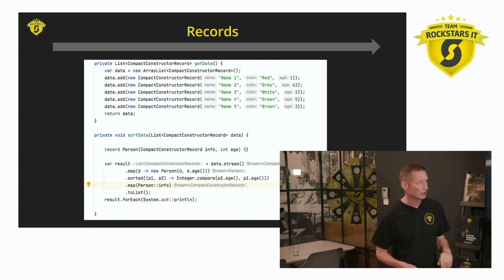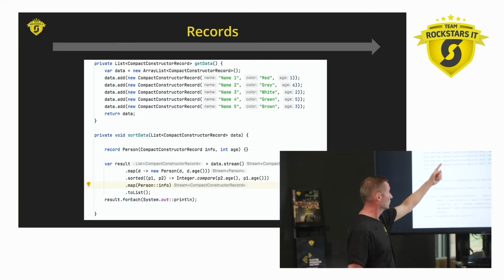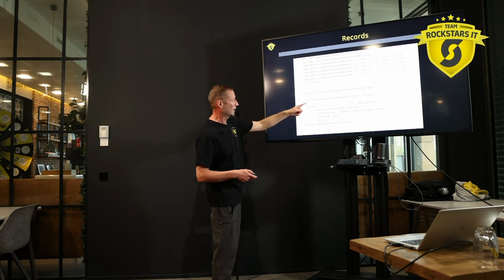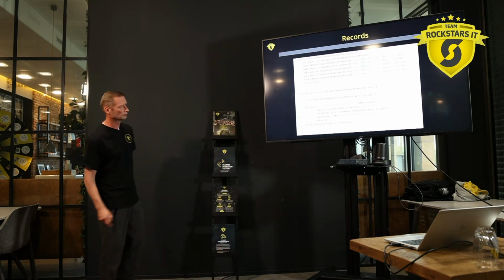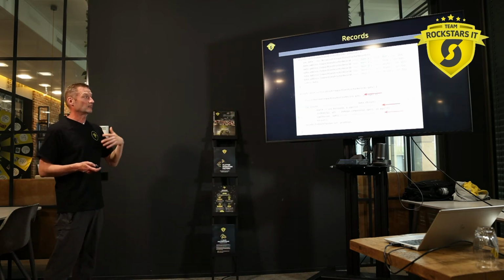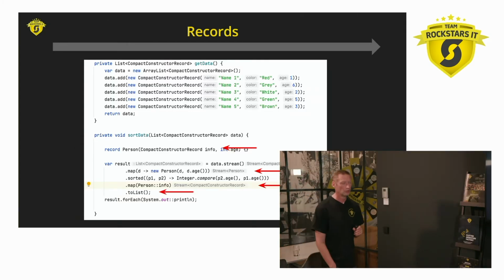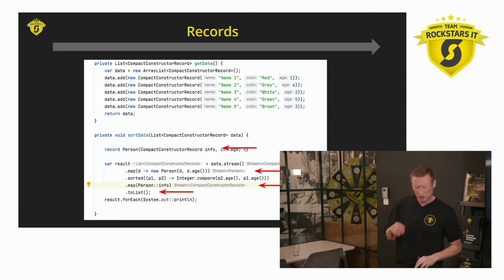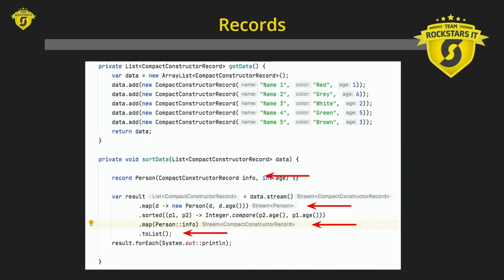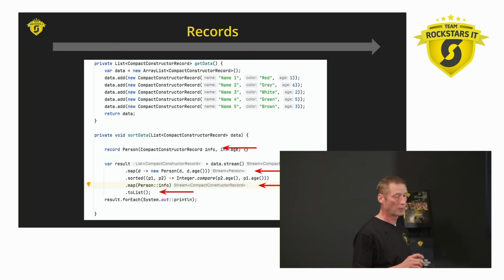The stream is being passed in. I'm mapping the input to a person. I'm sorting on it, I'm returning the right information. So you don't have to define these additional data structures. And then you can return that info. This is actually a nice feature which has been added. I'm not sure if it was Java 16 or 17. Normally you would say something here like collectors collect to list or something, and they just thought, okay, this is really getting really bad code that everyone writes this code, so they now got a to list, to map, to set, just as a shorthand.